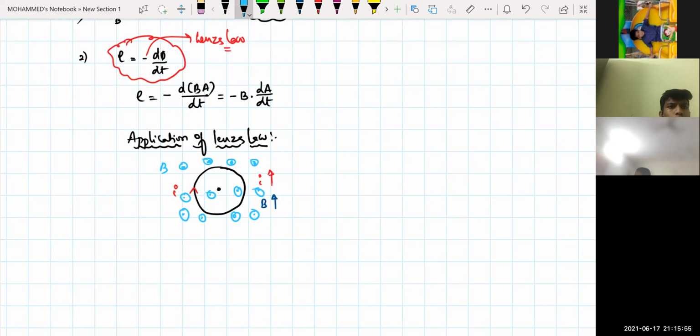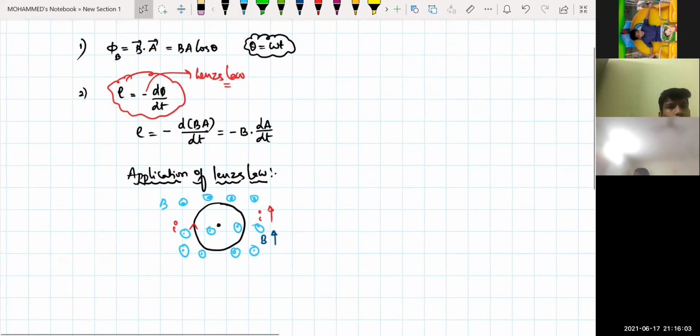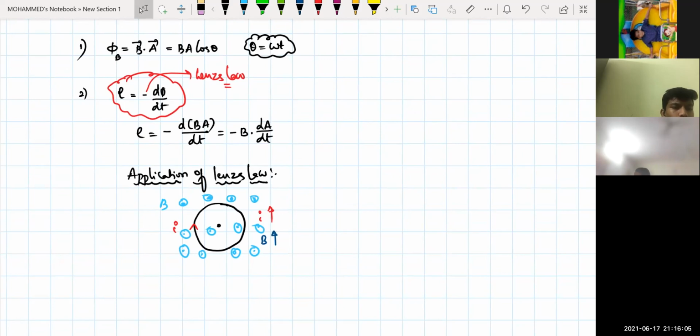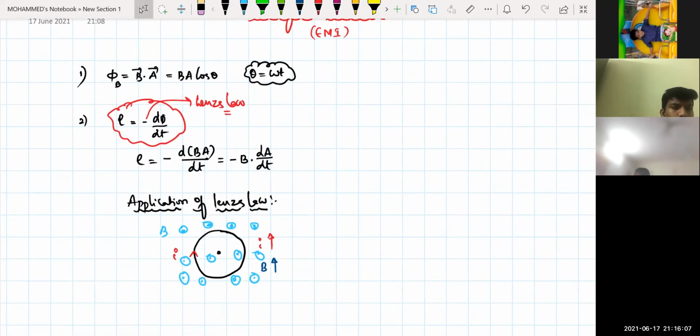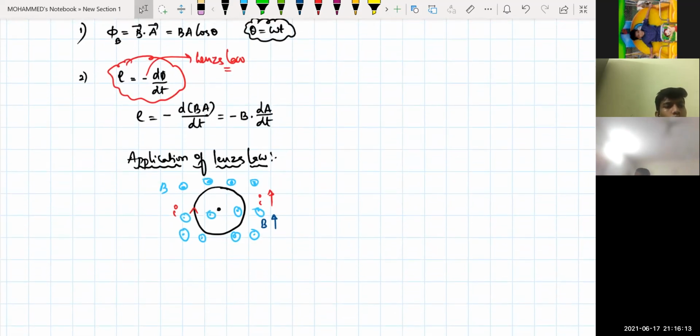The change in magnetic flux will be opposing the increase or decrease, isn't it? E is equal to minus d phi by dt. So if the magnetic field is increasing inside, it will not allow it to increase inside. So what will be the direction of the current in the coil? Anti-clockwise direction. Yes, sir.